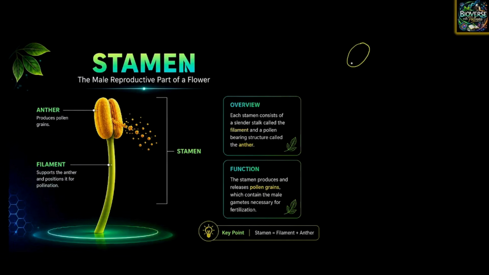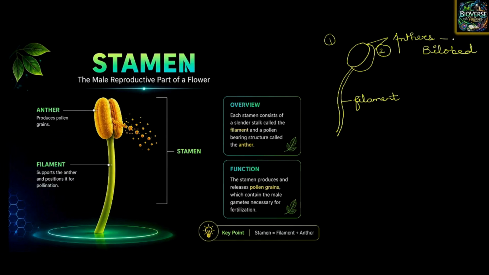Okay, I am going to make 2 sac-like structures over here and a thread-like structure coming out of it. Okay, children. So, this hollow stalk-like structure that is coming out of the anthers is called the filament. It helps it attach to the thalamus. These are called the anthers, and you are seeing that there are 2 anther lobes, anther lobe number 1 and anther lobe number 2. So, because of that, these anthers are bilobed.